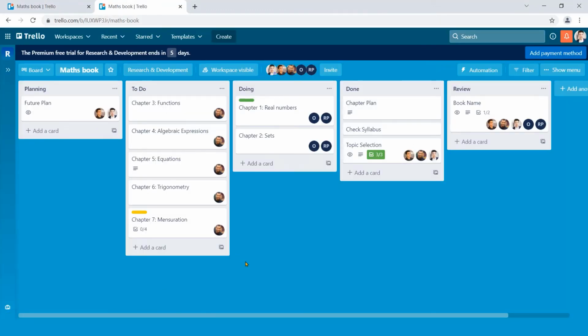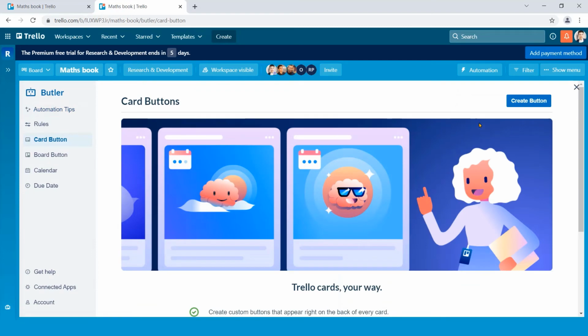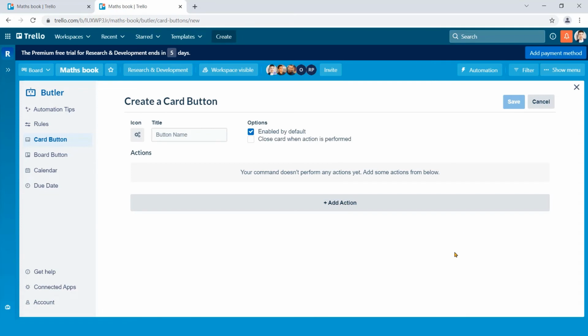Now I want to work with button automation. I want to make such a button that will transfer the card to the doing list. To do that, hit automation, click buttons. Here, card button is selected automatically. Now click create button.